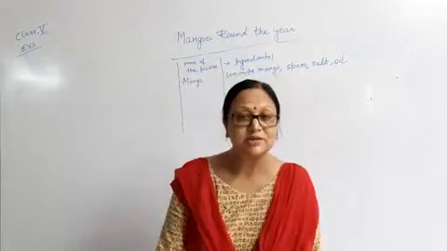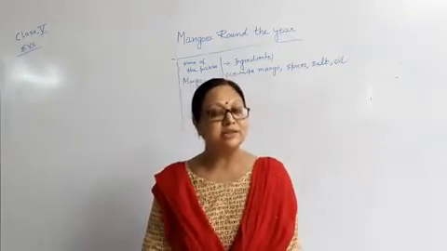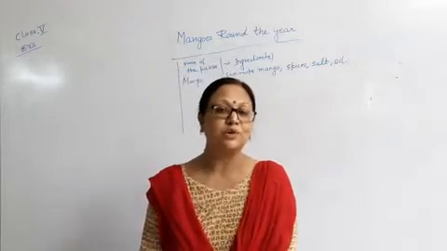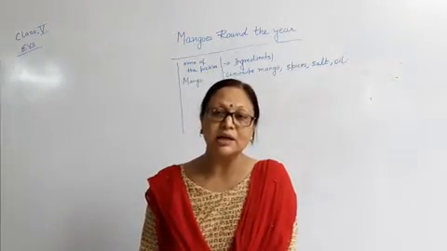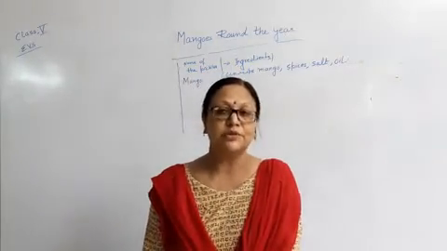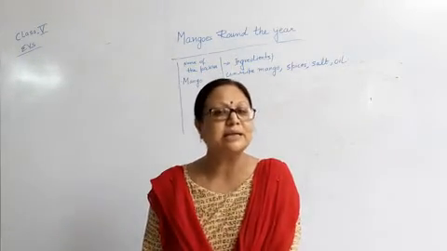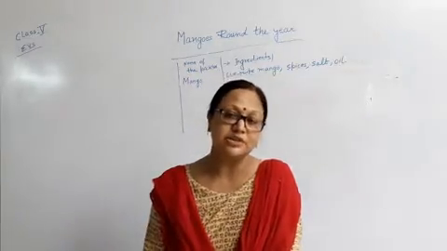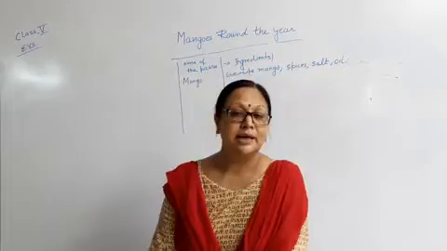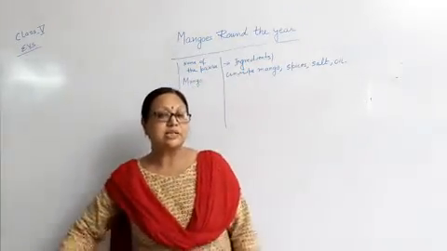For chutney, what ingredients are you using? If you are using mango chutney, you will write the mango along with jaggery or sugar, and the spices which you use for this kind of sweet chutney.